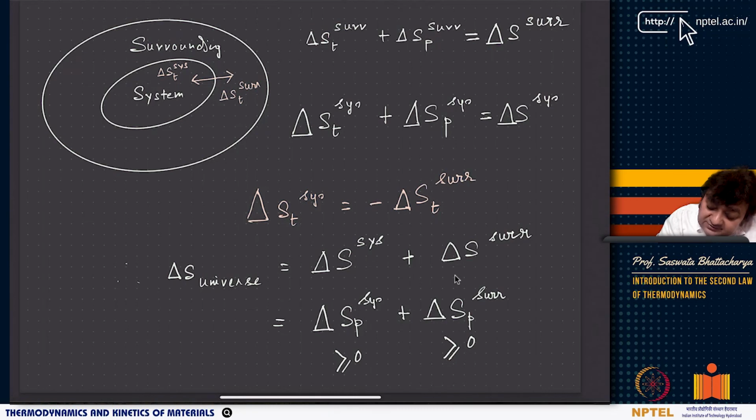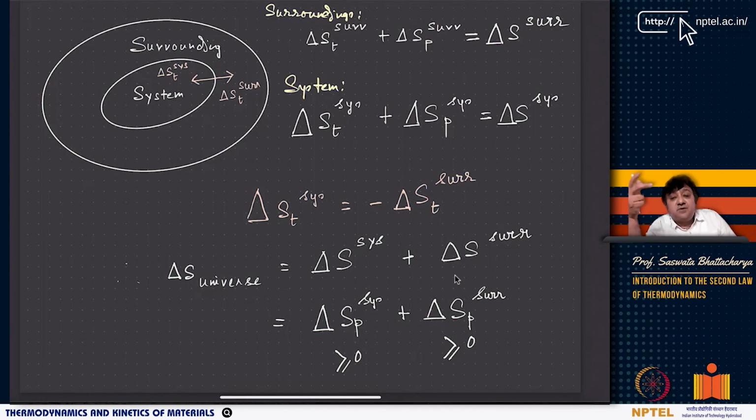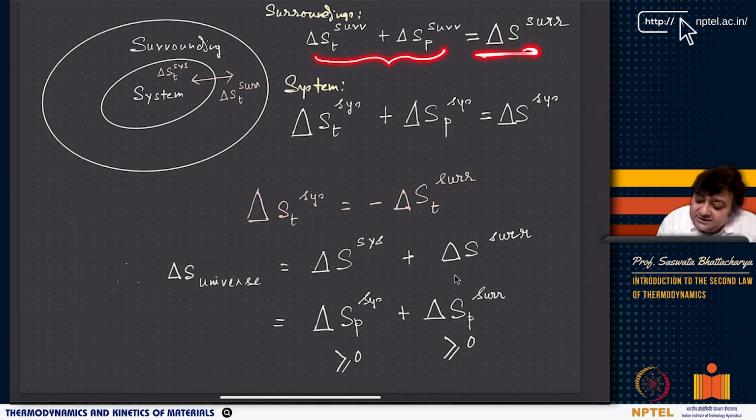Now if I just think of surroundings alone, and again, whether it is system or surroundings, in all cases we can divide the change in entropy into two parts. One is the entropy transfer part, another is the entropy production part. Together, these two terms give me delta S surroundings. Similarly, for the system, this is delta S transfer for the system, and this is delta S production for the system, which gives you delta S.